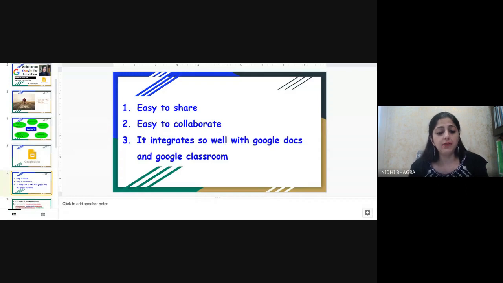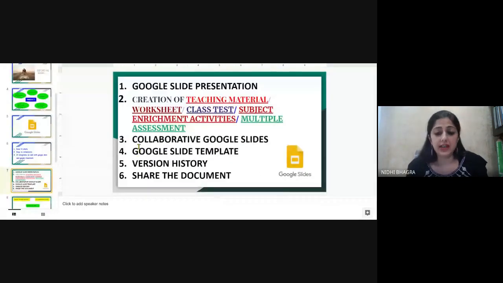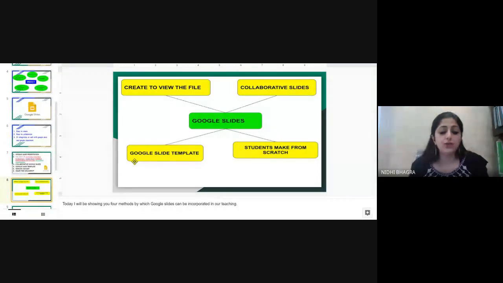Let's go ahead and have a look at exactly what you can do with Google Slides. Today, we'll be focusing on Google Slide presentations, how to create teaching material, worksheets, class tests, subject enrichment activities, and multiple assessments. What are collaborative Google Slides? Google Slide templates. What is version history, and how to share the document. Today, I'll be showing you 4 methods by which Google Slides can be incorporated in our teaching.